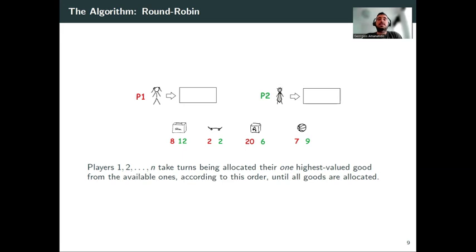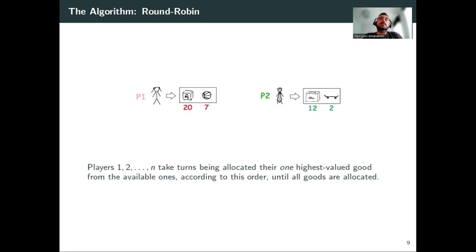So let's quickly review this result. So what is round robin? This is a very simple allocation mechanism where the agents take turns, and in each turn, the active agent is allocated their best available good. So in this particular example, where red is for player 1 and green is for player 2, round robin will proceed as follows.